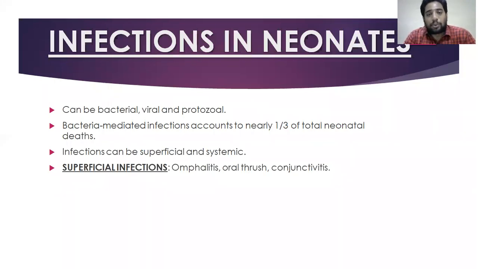These infections can be superficial or systemic. Superficial infections are at the level of skin or mucosa, like omphalitis, oral thrush, and conjunctivitis. These are the most common superficial infections in neonates.